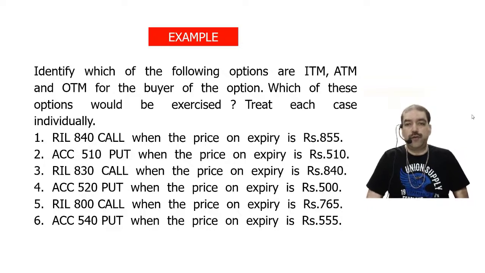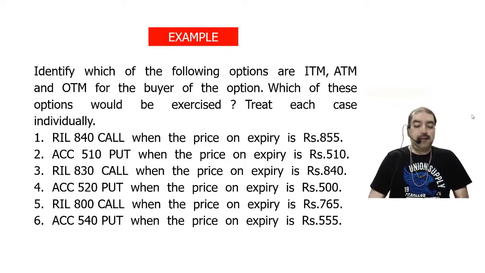I'll explain the meaning of each one of these. Third one, RIL 830 call, when the price on expiry is 840. Fourth, ACC 520 put, when the price on expiry is rupees 500.